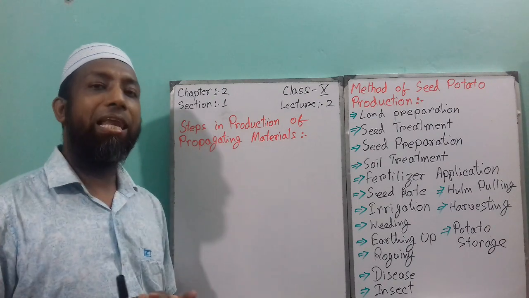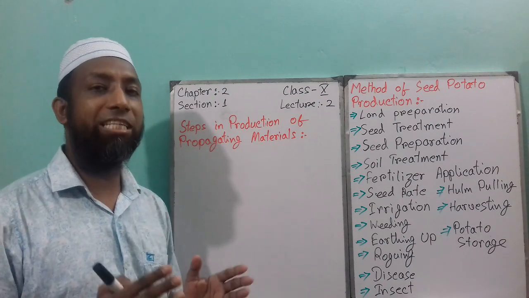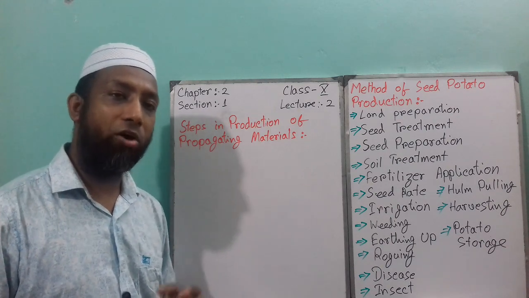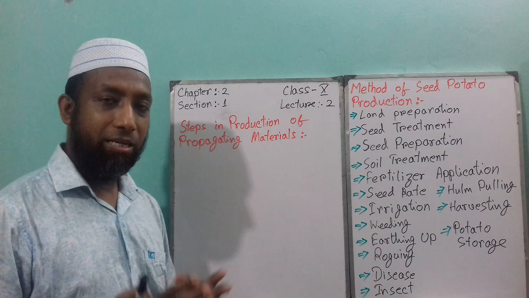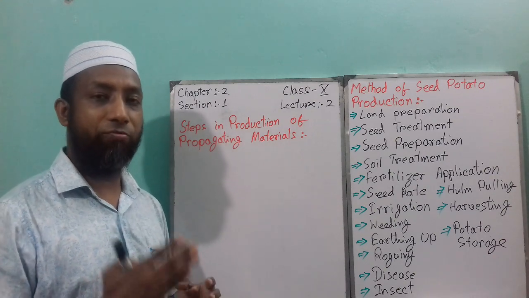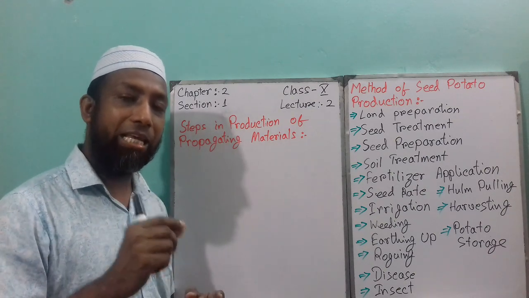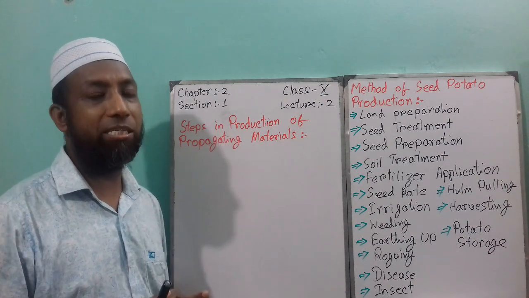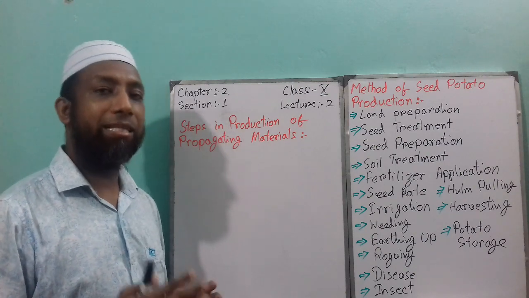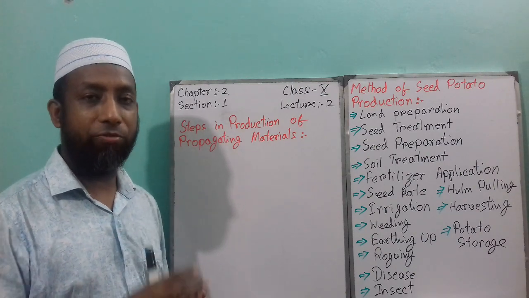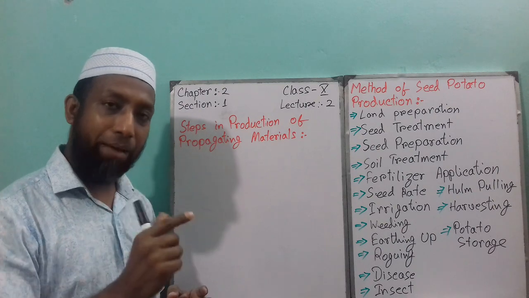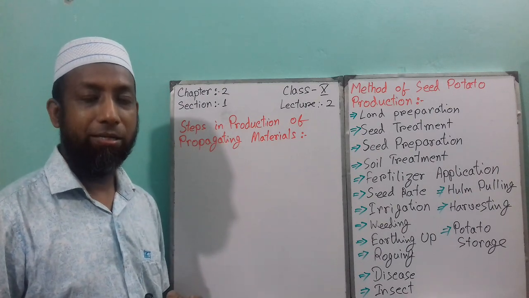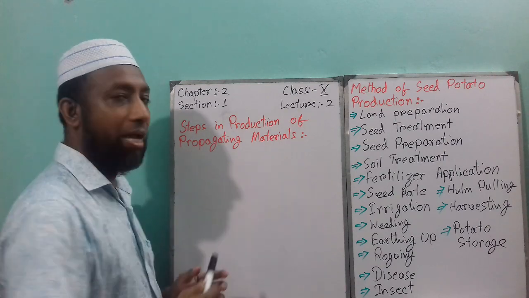Propagating materials are mainly not the true seed, but basically the vegetative seed. That means the root, stem or leaf of the plant. For example, mango stem. If you cut the mango stem and plant that, it will give you the same species of plant. Again, the example of rose cutting. If you cut the rose stem and plant that stem, it will give you the next plant. So these are the propagating materials.